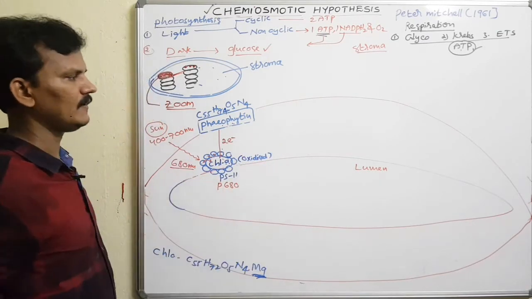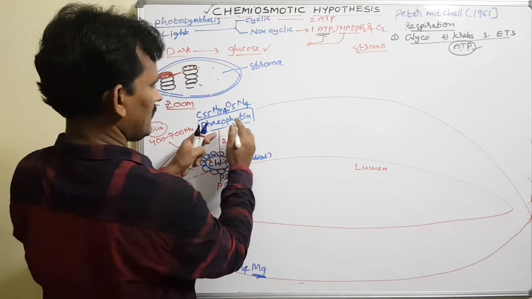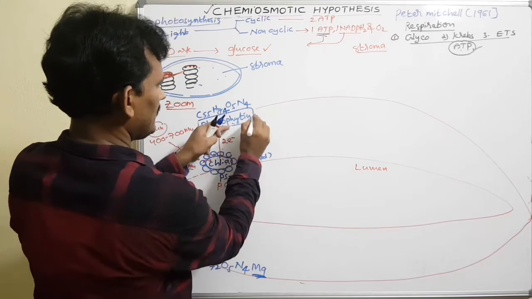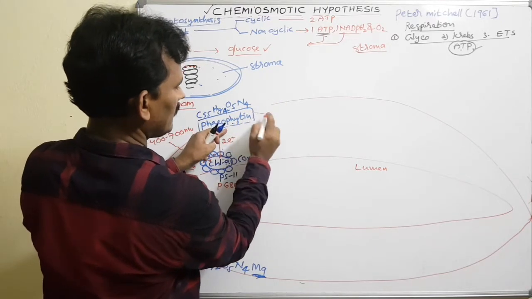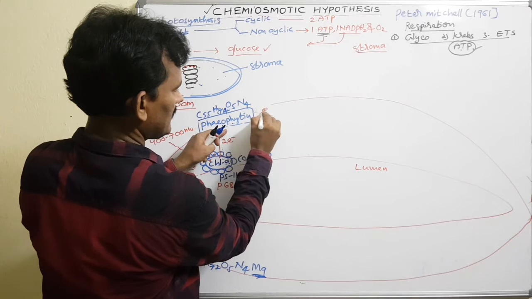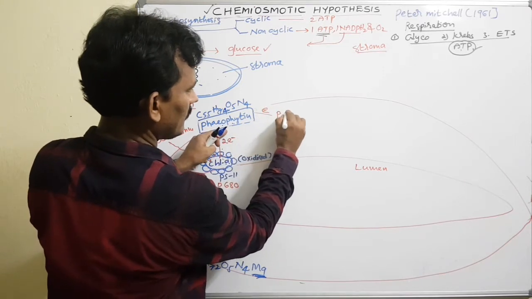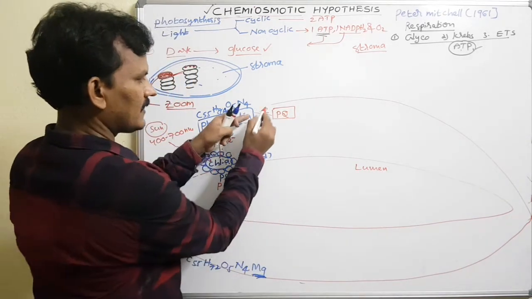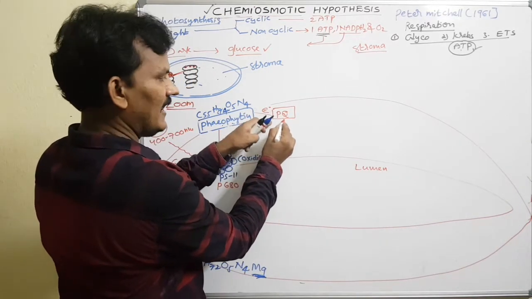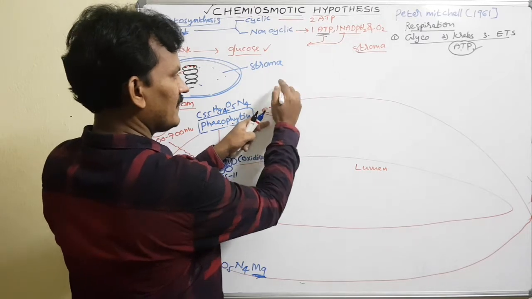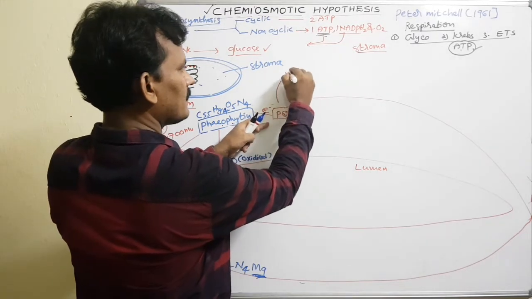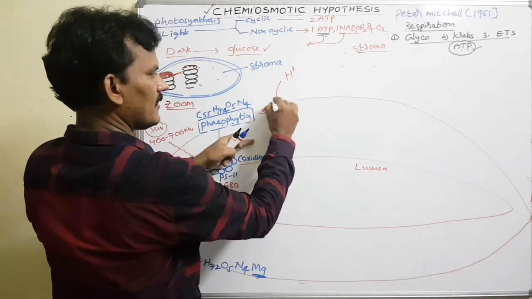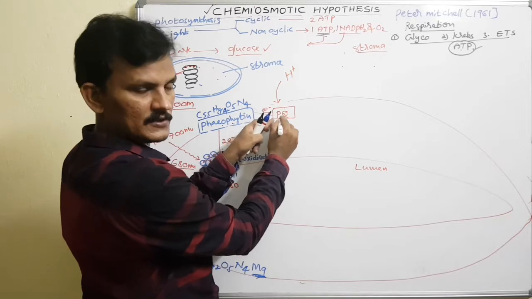Oxidized. Yes, but these electrons are given. So I use only one electron. This electron is given to the plastoquinone, making semi-plastoquinone. One electron is given to the semi-plastoquinone, and the semi-plastoquinone also brings one proton from the stroma. This is the stroma region. One proton from the stroma is given to the semi-plastoquinone.